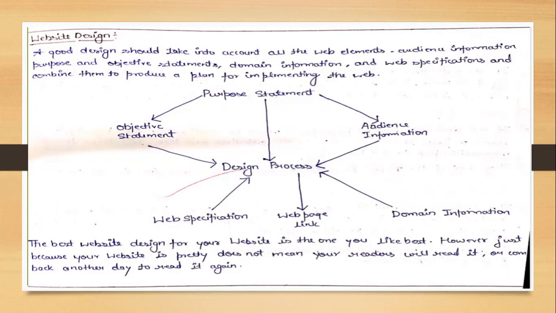We can say the purpose statement deals with the objective statement, design process, and audience information. All these combine to form a process that is web page linking. To design web page linking, we need web specifications and the domain information. This diagram correlates all these terms in a similar manner to the web technology we will use.